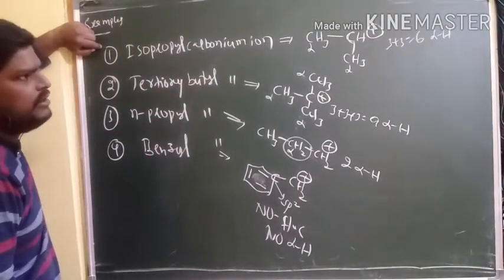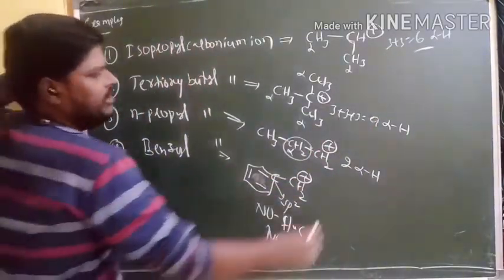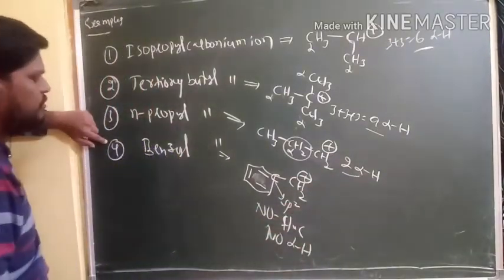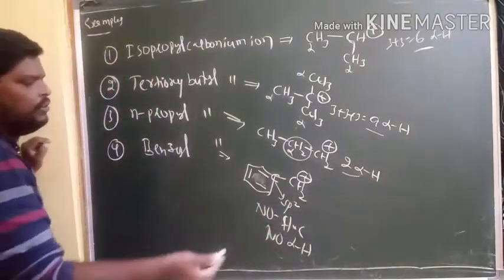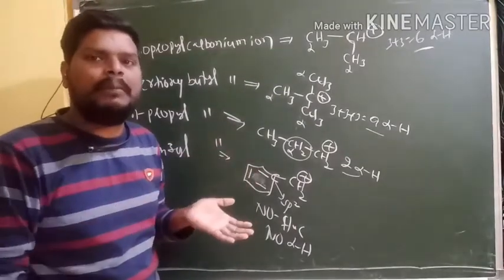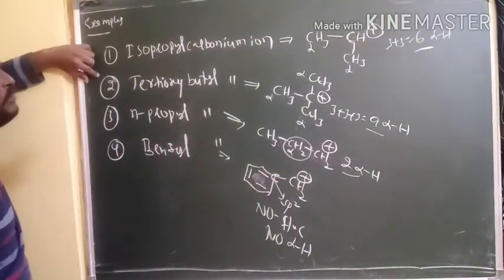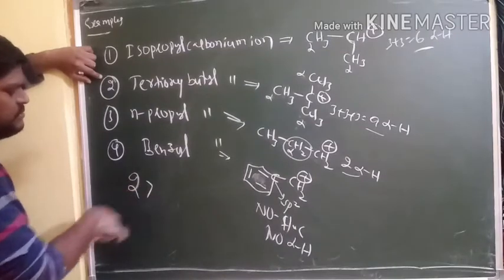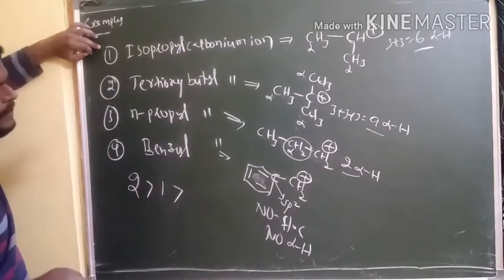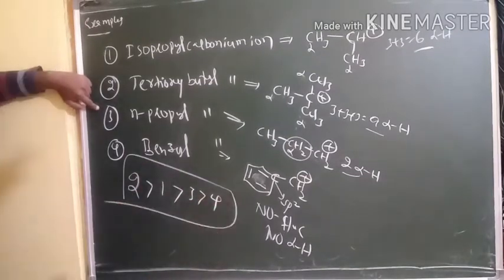Right? So what is the stability order here? Isopropyl carbonium ion, how many alpha hydrogens? 6 alpha hydrogens. Tertiary butyl, 9 alpha hydrogens. N-propyl, 2 alpha hydrogens. Benzyl carbonium ion, no alpha hydrogens. More number of alpha hydrogens, more hyperconjugation. More hyperconjugation, more stable. So 9 is the first, most stable among these 4. So the second one is more stable than the next one with 6 alpha hydrogens. The first one is more stable than the next third one, and the least one is the fourth. So this is the stability order for this one.